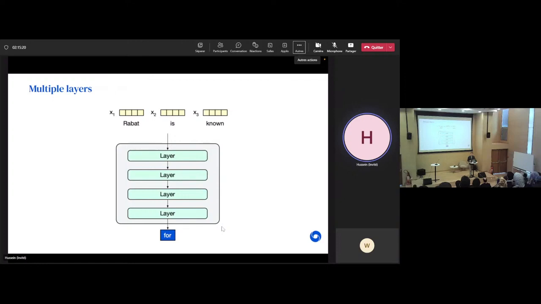So the first layer can detect simple patterns, like these two words, maybe a verb and a noun, go together, and they correlate in a certain way. And then the next layer is going to take the output of the previous layer and work on top of it, right?